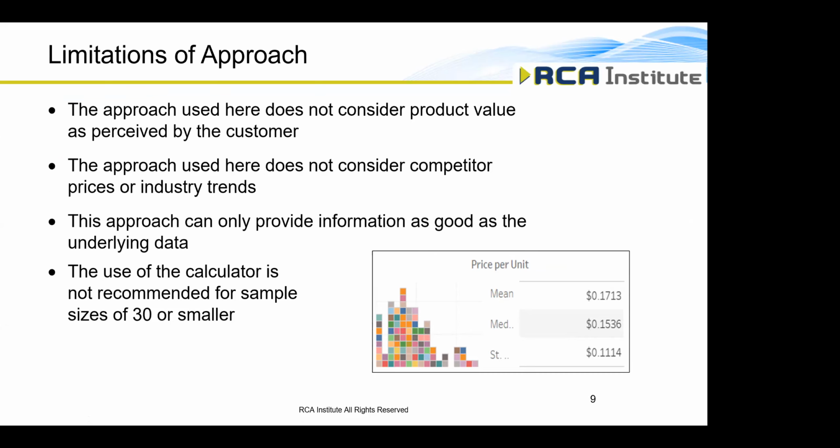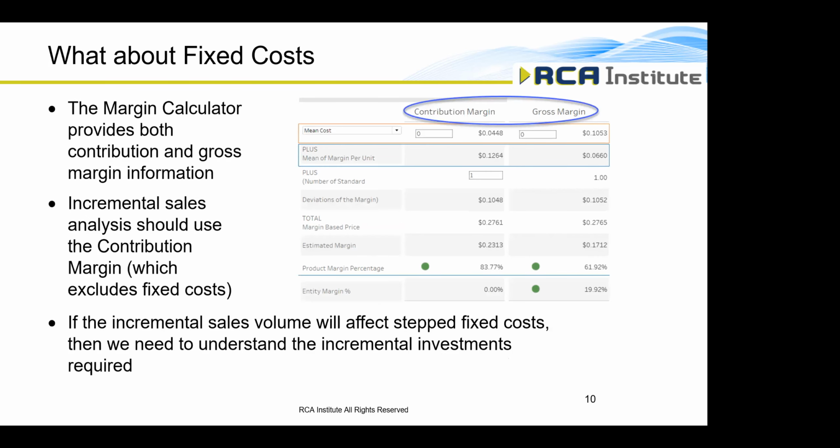Real quick, just the limitations of the approach that I went through. It does not consider the product value as perceived by the customer. We don't consider competitor prices or industry trends. Garbage in, garbage out. And of course, we want to avoid sample sizes of 30 or smaller to make sure the statistical calculations and relationships hold. Okay, so what about fixed costs?